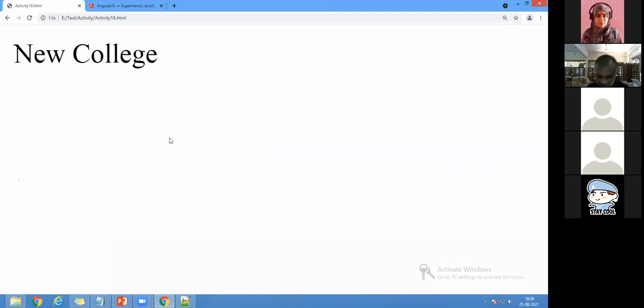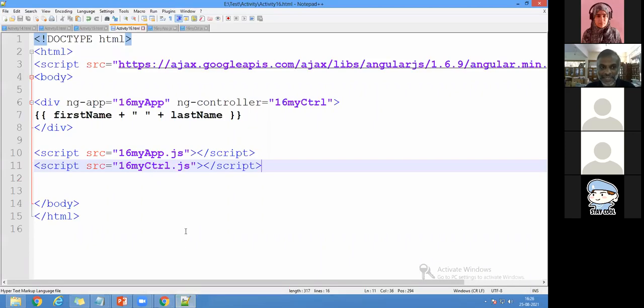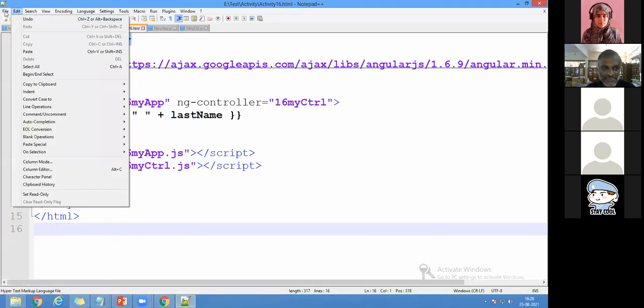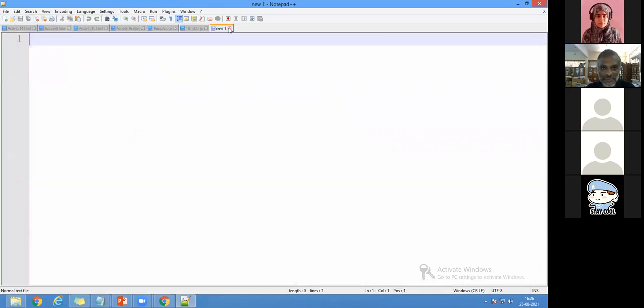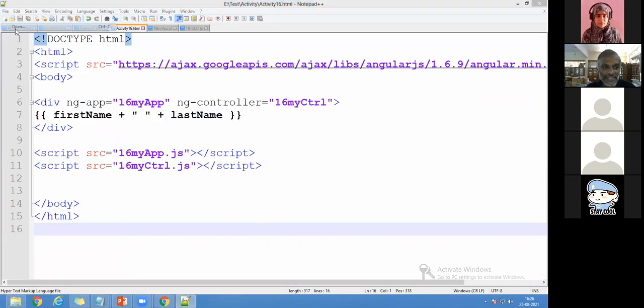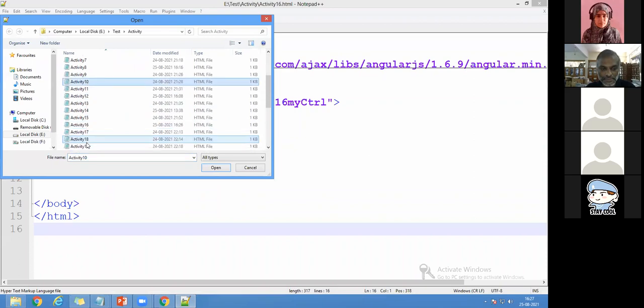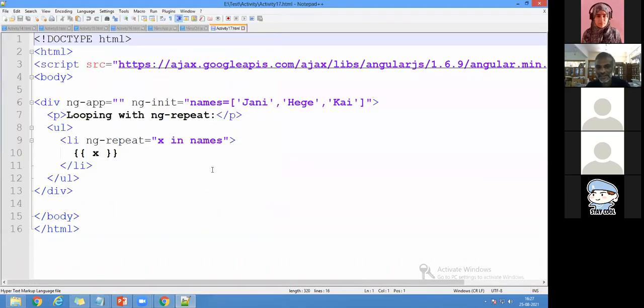So this is about activity 16. And next, I think, are you clear, right? I will go with the next activity 17. Sorry. I'll go with activity 17 now. Now you can see here, this is very simple.